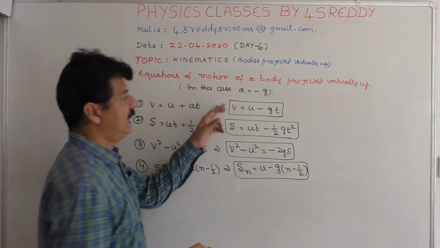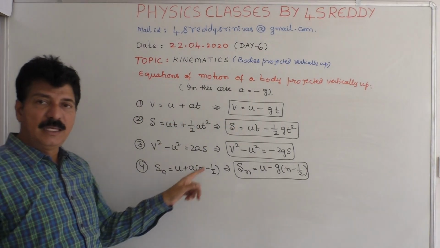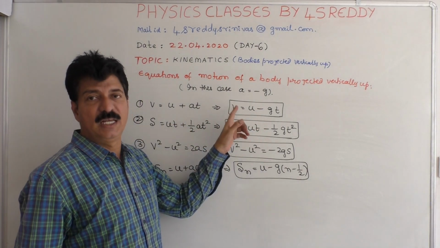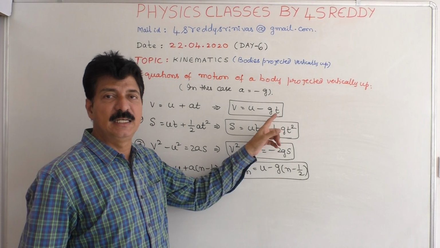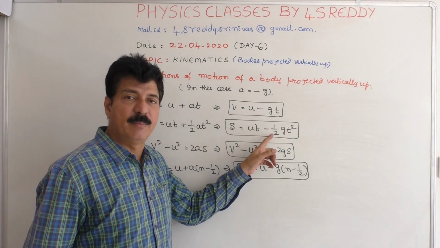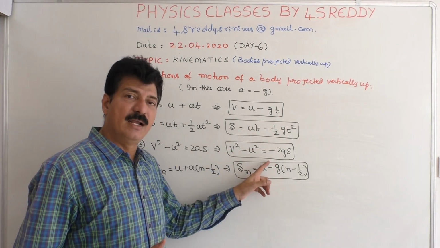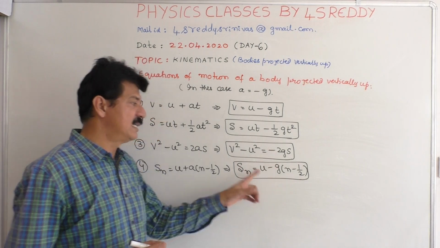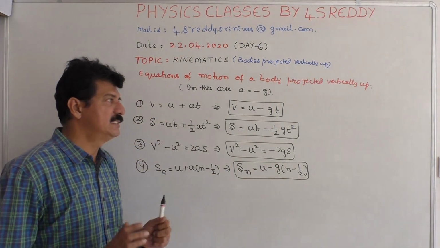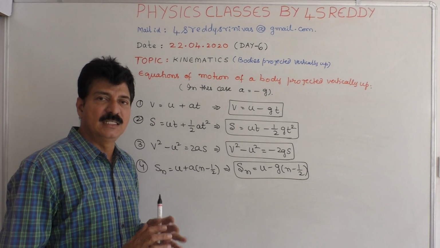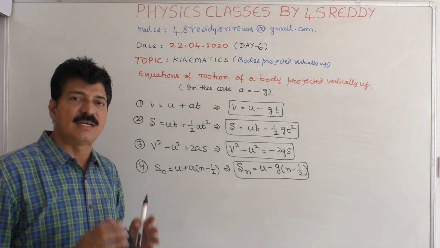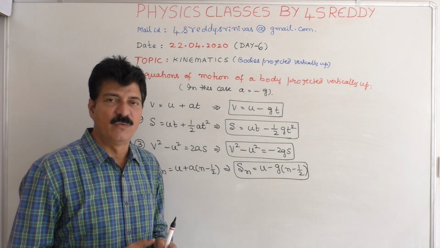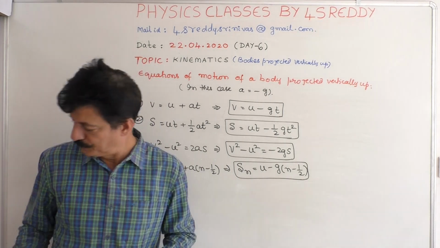So in all the cases, only a becomes minus g. These are the equations of motion in case of a body projected vertically up.